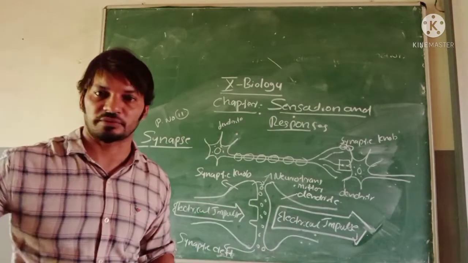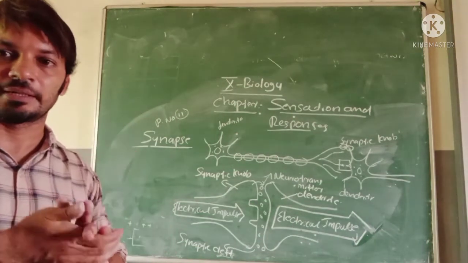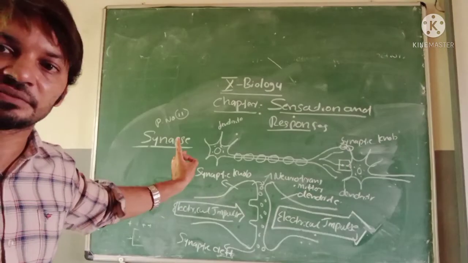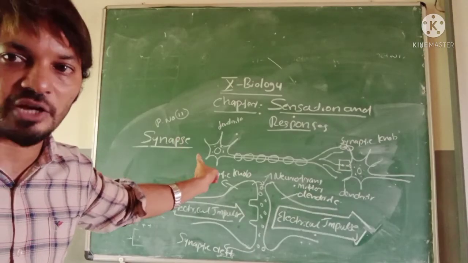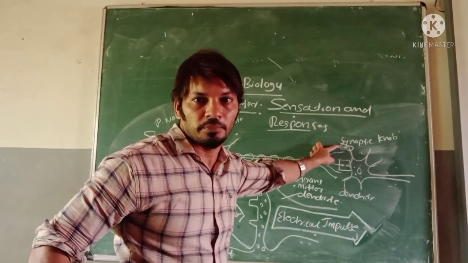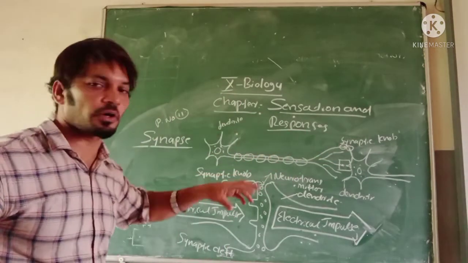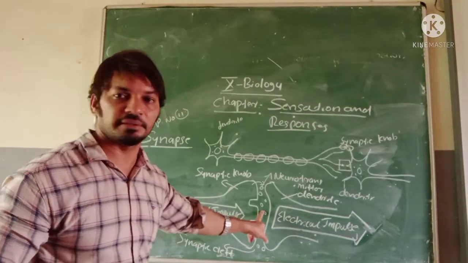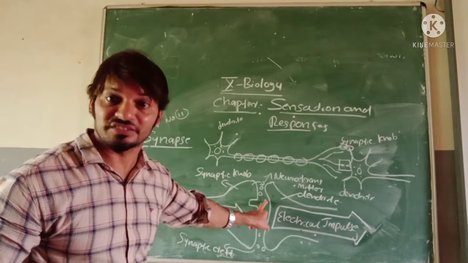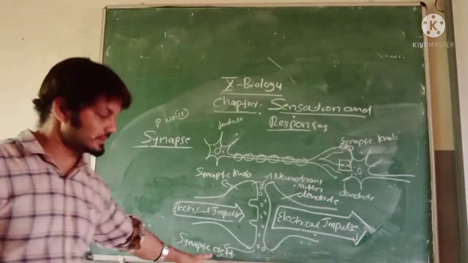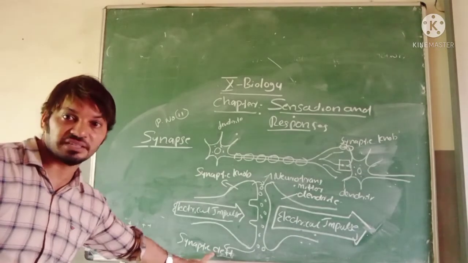I will explain this one. Listen here. Electrical impulses are transmitted through the axon and reach the synaptic knob. When reaching the synaptic knob, they secrete a chemical substance into the gap. You know, this gap is known as the synapse, otherwise the synaptic cleft.